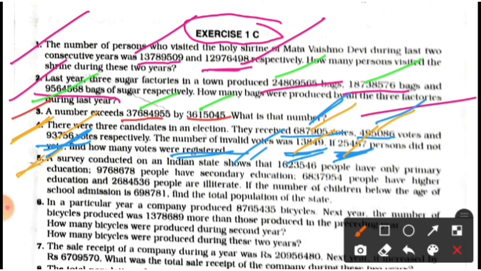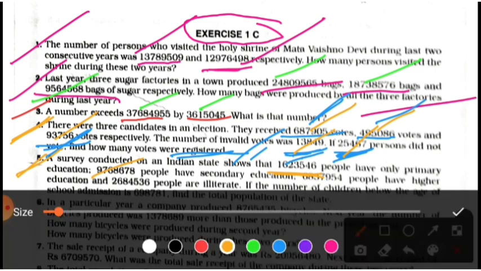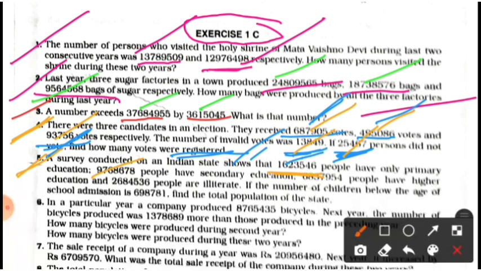Students, in question number 5, observe. A survey conducted on an Indian state shows that this many persons have only primary education, this many people have secondary education, this many people have higher education, and this many people are literate.